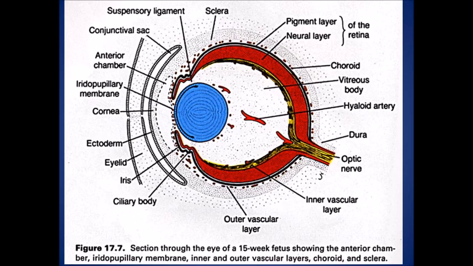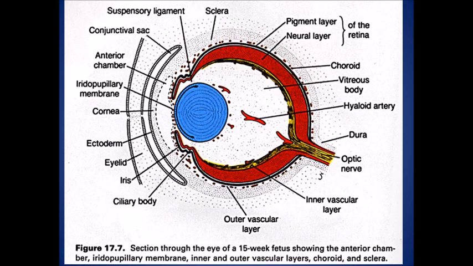During the 6th and 7th weeks, the mesenchyme that surrounds the external surface of the optic cup condenses into two layers: an inner pigmented vascular layer, that is the choroid, and the outer fibrous layer called the sclera. The mesenchyme anterior to the developing lens splits into two layers that surround the newly formed anterior chamber of the eye. The inner layer is continuous with the choroid and is called the iridopupillary membrane, and the outer layer is continuous with the sclera. The outer layer will form the stroma of the cornea.